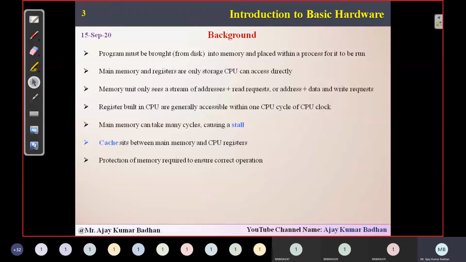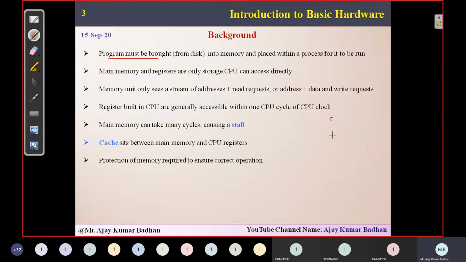Whatever program we usually write will be stored in the disk, and then brought into memory. That memory is placed within a process for it to run. What is it saying here? A particular program, whichever we are writing, we are storing in a disk. Obviously, you have written a C program and you are storing it as .c. Where are you storing that? Definitely in your secondary storage device.